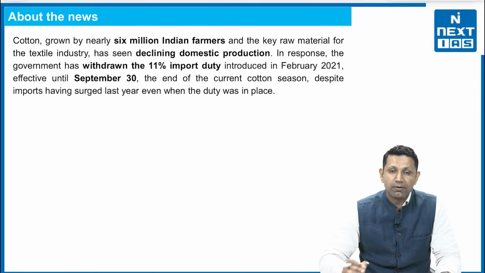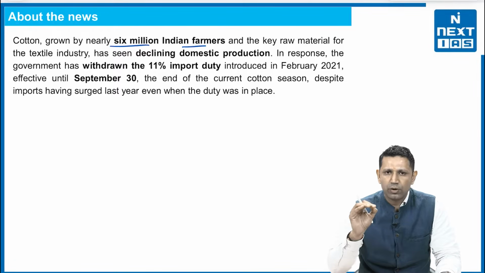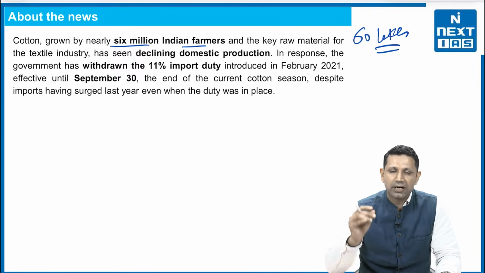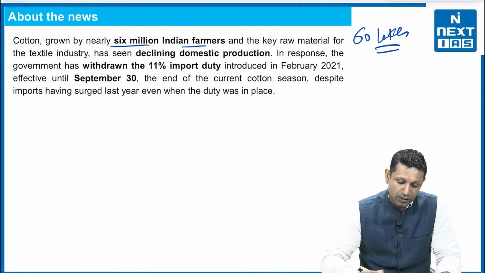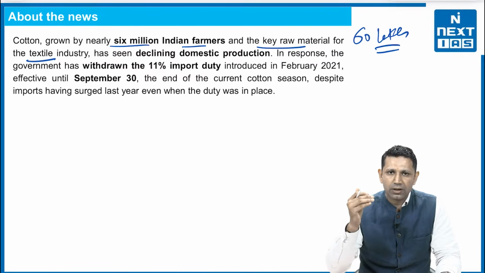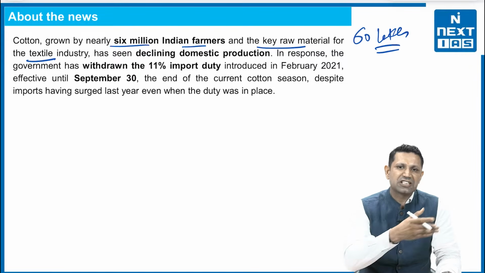The first one is, what about the news? The news is that the cotton grown by nearly 6 million Indian farmers, so almost 60 lakh farmers are involved in cotton production, is the key raw material for the textile industry. We know this thing, and whatever will be the price of these cotton bales will decide the price of the textiles, and those prices are going to decide our competitiveness in the international market.